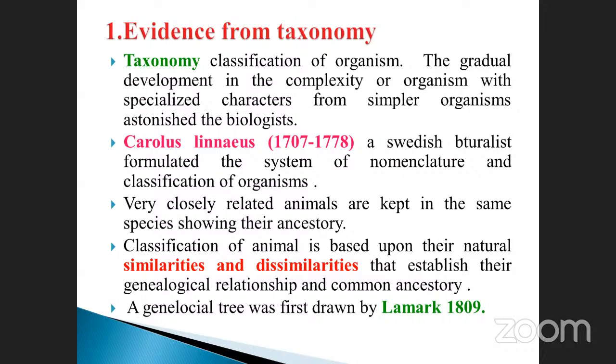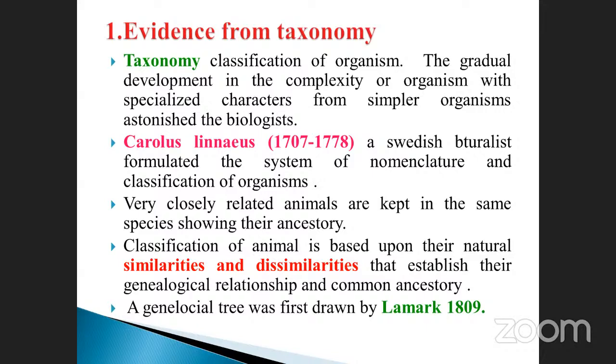Go to the next one. Classification of animals is based upon their natural similarities and dissimilarities. Similarities are the similar characters, the resemblances. Dissimilarities are everything other than the similarities. Take monkeys as an example.